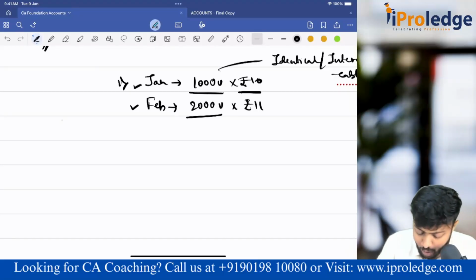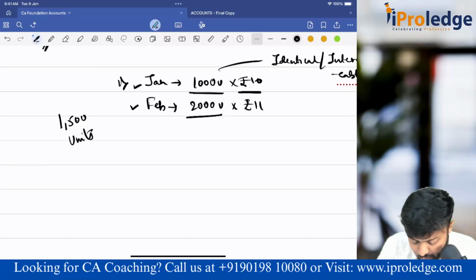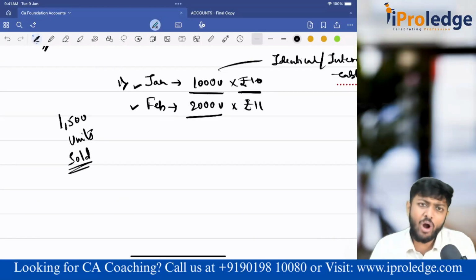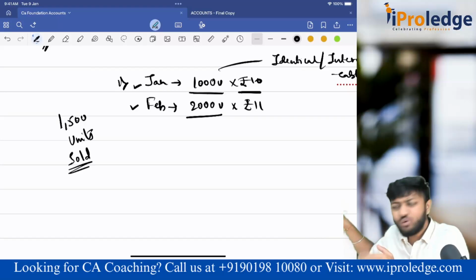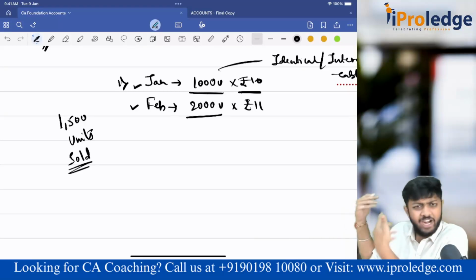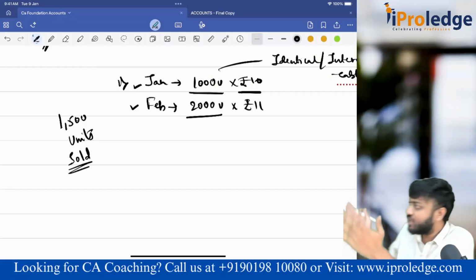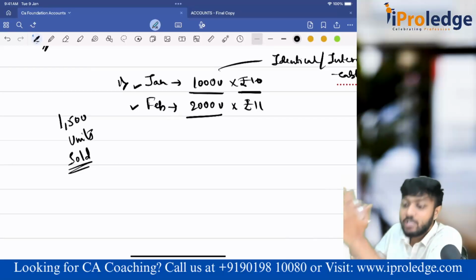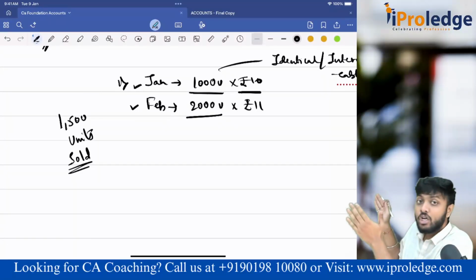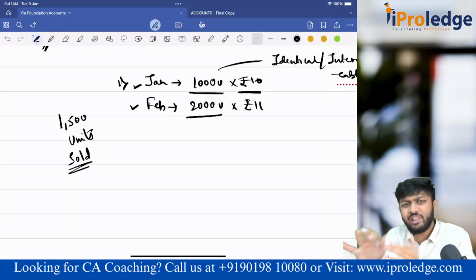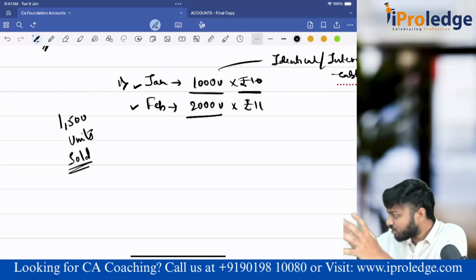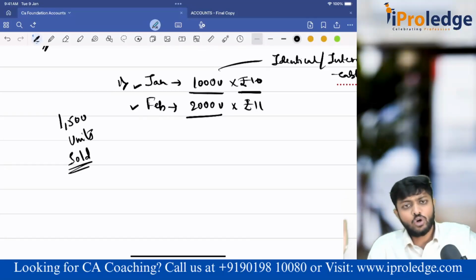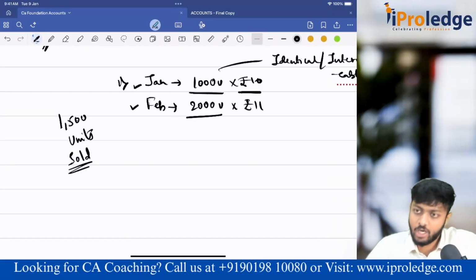Now, what happened? 1500 units are sold. Since everything was interchangeable, what did I do? I went to the godown and simply took some 1500 randomly. I did not make a bifurcation. This is the 1000 lot which was purchased at 10 rupees. This was the 2000 units purchased at 11 rupees. All that bifurcation I did not do. Simply I took 1500 and sold it to customers. Done.